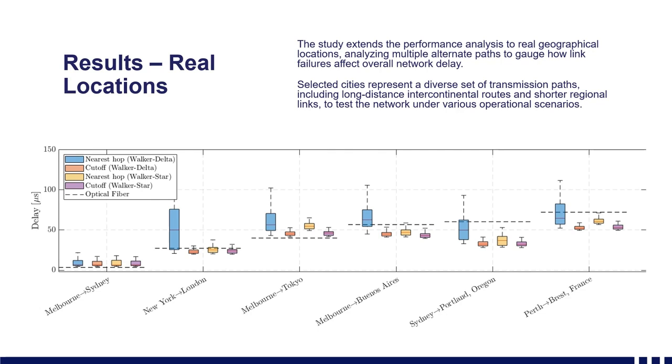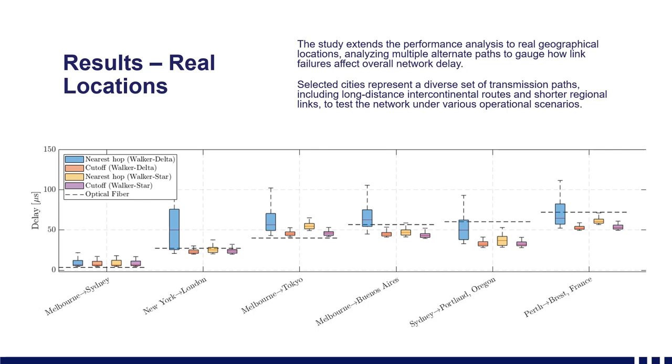So for the Walker constellation findings, we find that the Walker Delta constellation displays significant delay variation, suggesting potential vulnerabilities in path diversity. Now, the cutoff algorithm advantage is shown here: it's quite robust to link failures, where a much higher number of links are created. Therefore, the delay variation isn't too high.